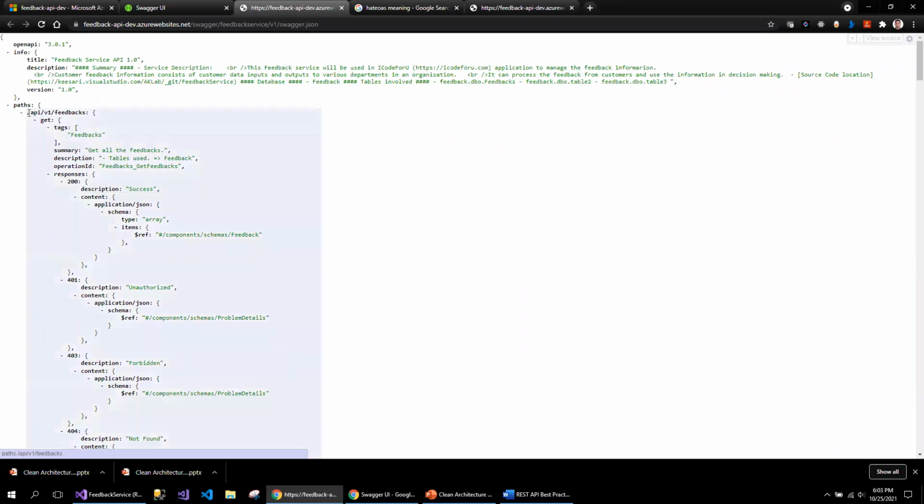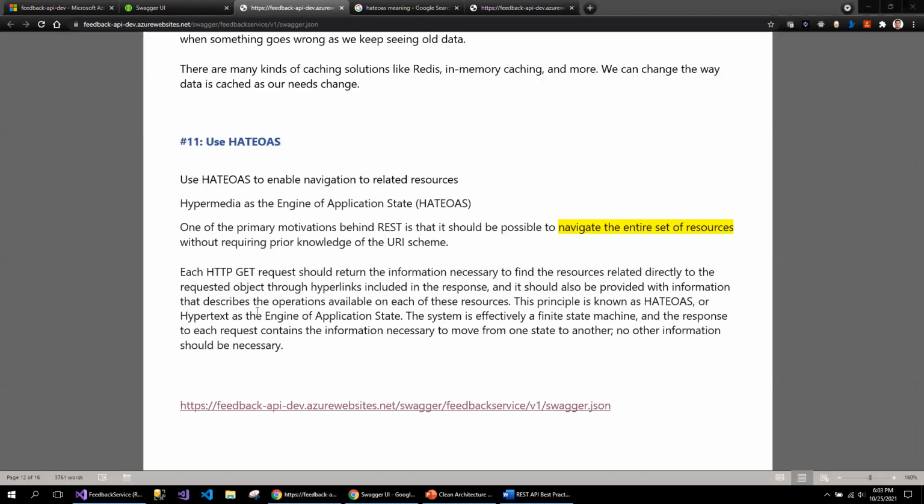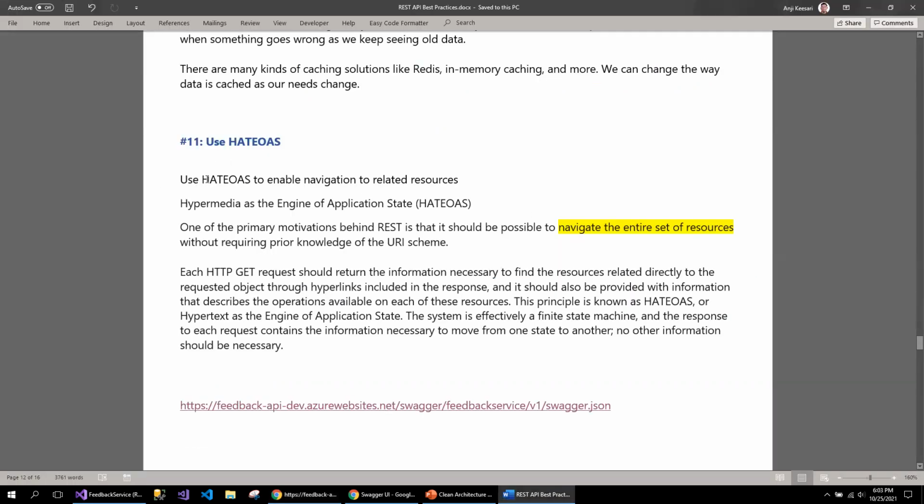If I take the feedback service, for example, these are my tags, summary, description, the operation ID, the responses it returns, and it also includes some references. So these are called HATEOAS, which is hypermedia as the engine of application state.